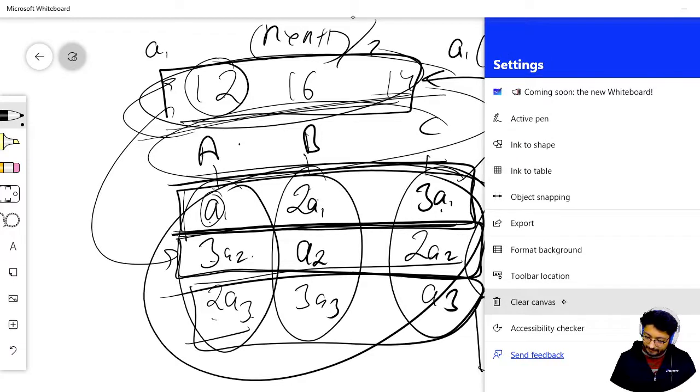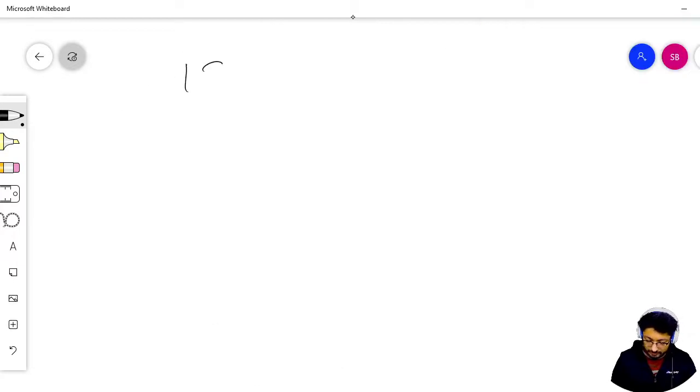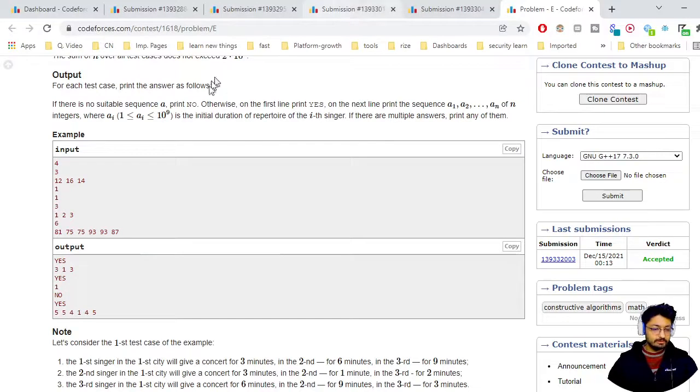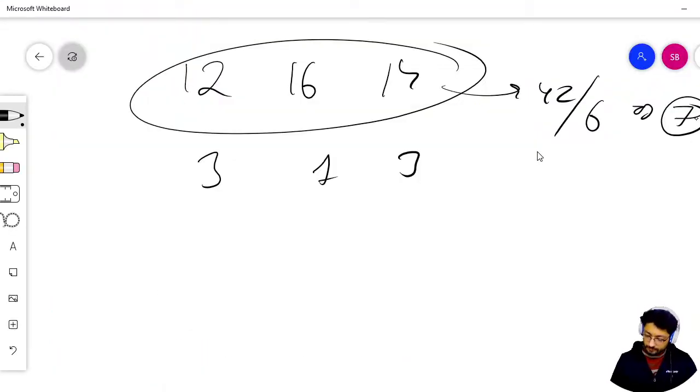So if you have the terms 12, 16, 14, you sum all of that, it turns out to 42. If you divide it by n into n plus 1 divided by 2, that is equal to 6, it turns out to be 7. And the answer for this is also 7, as you can see in the example. So if it is perfectly divisible by n into n plus 1 divided by 2, you will get a number that is the summation of all the final answers. Got it? Okay.